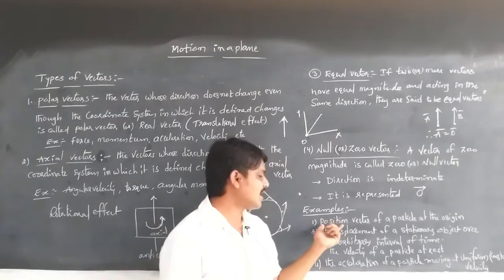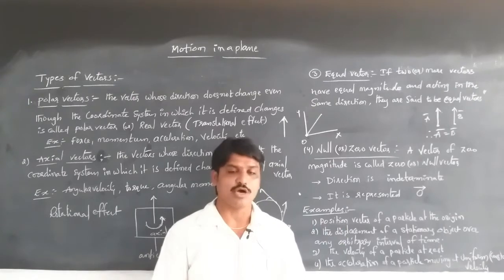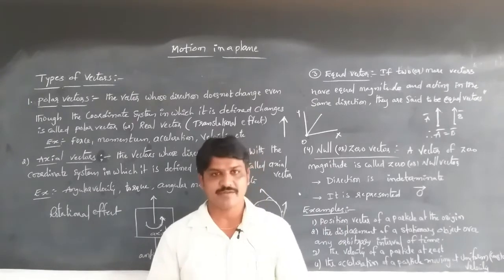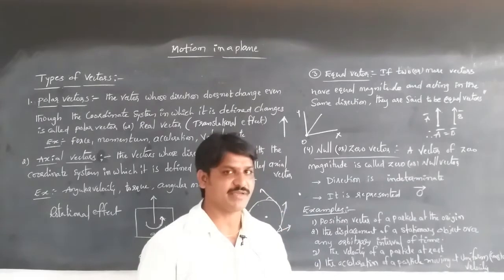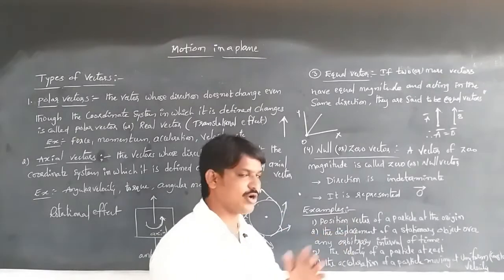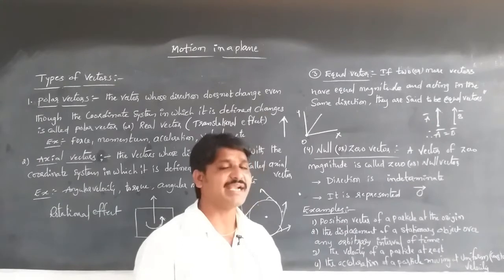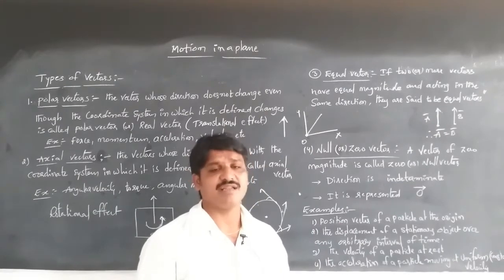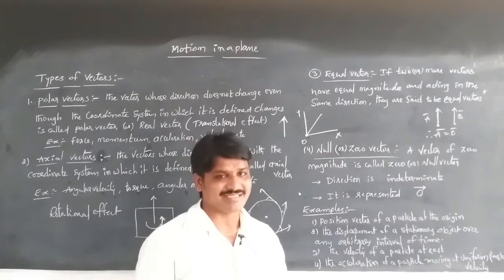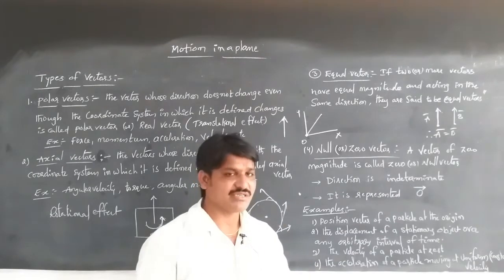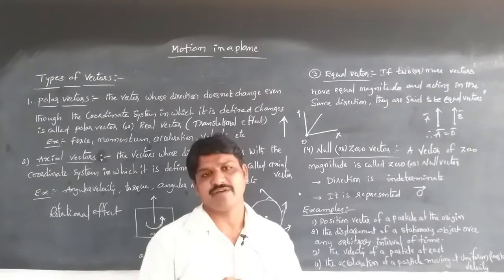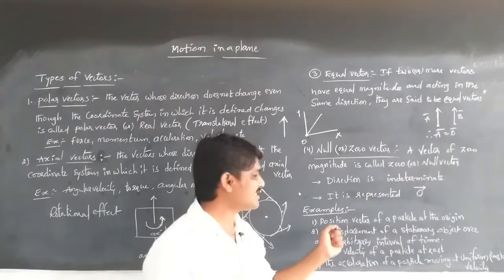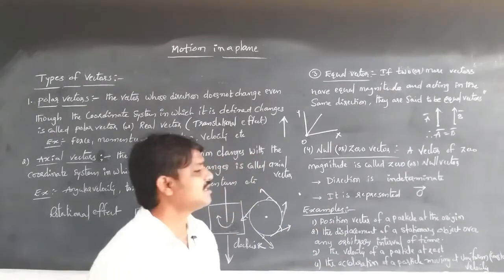Examples are the position vector of a particle at the origin, the displacement of a stationary object, the velocity of a particle at rest, and the acceleration when the body is moving with a uniform velocity.